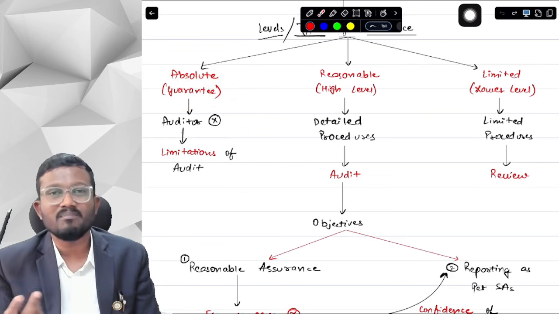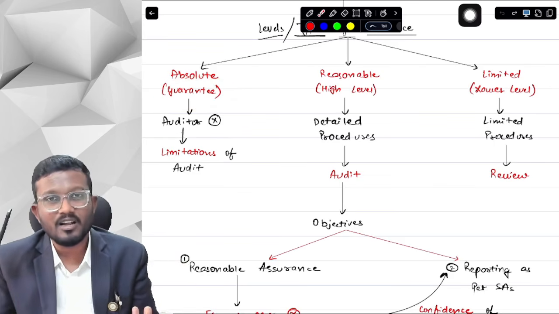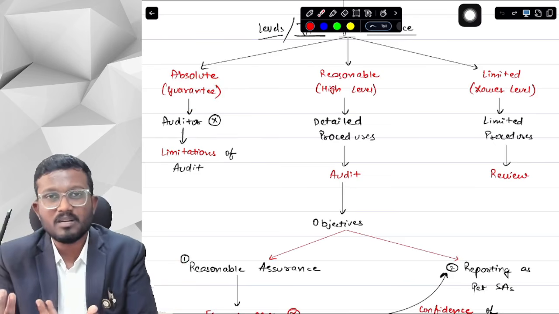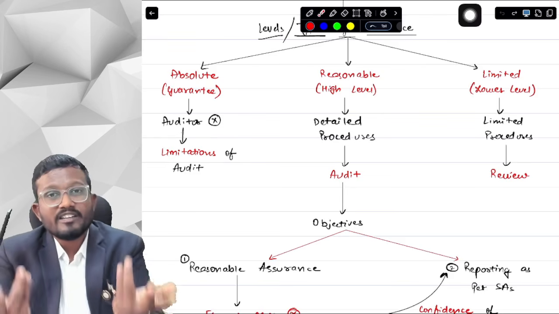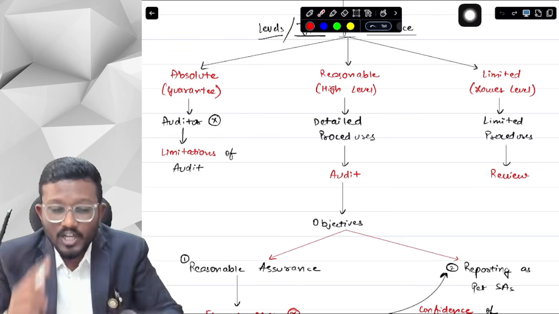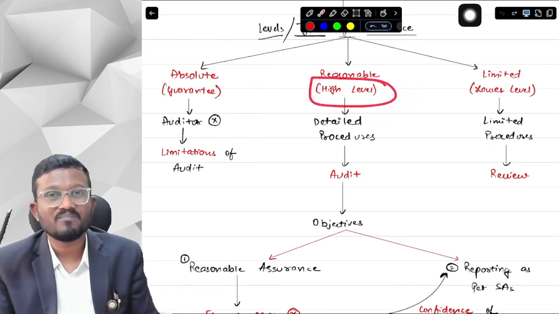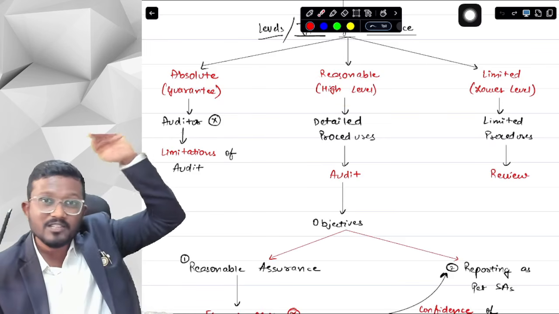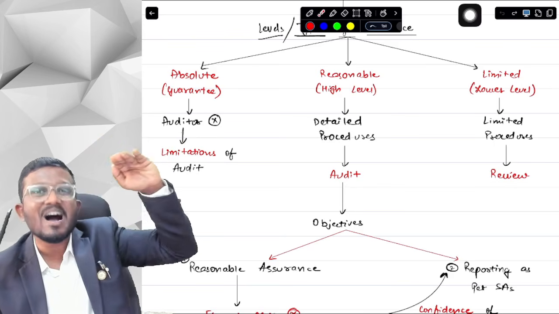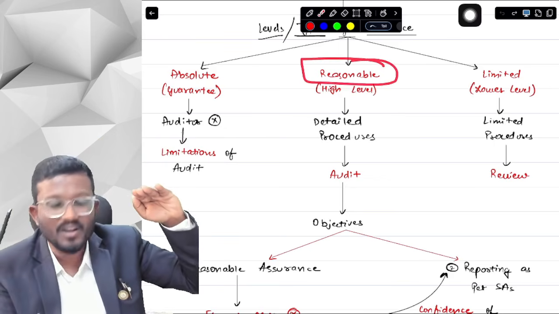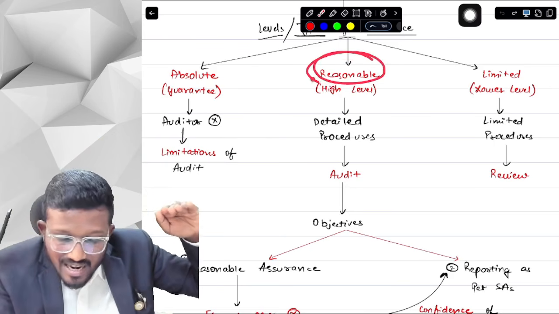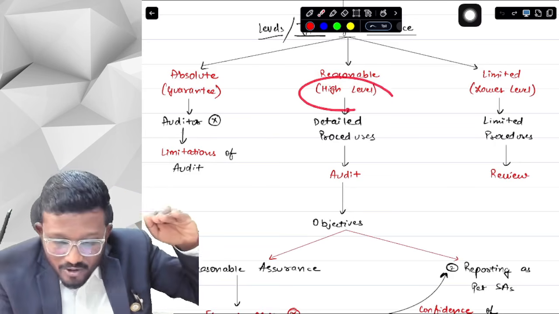So, sir, what is the use of audit then? If you cannot give me a guarantee that financial statements are prepared as per AFRF, then why are we doing audit? What assurance are you providing me? I will provide you a high level of assurance. I will not provide you a 100% level of assurance, but I will provide you a high level of assurance. I will provide you a reasonable assurance. What do we call it? Reasonable assurance.